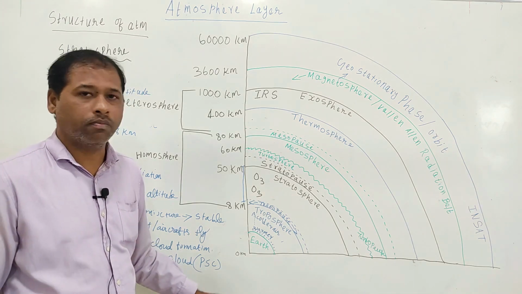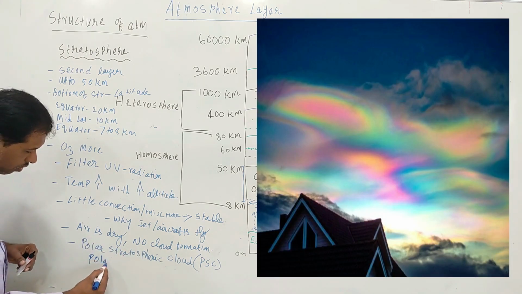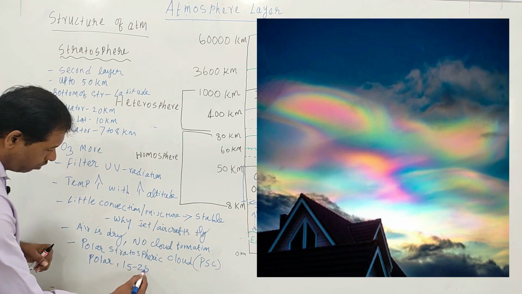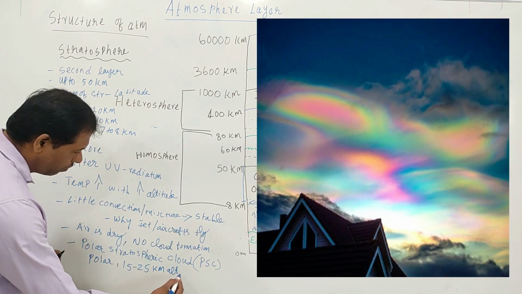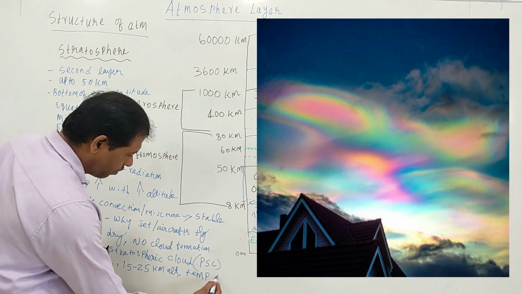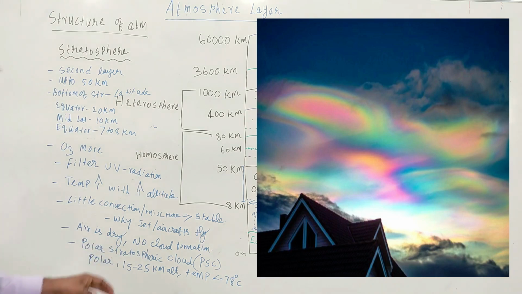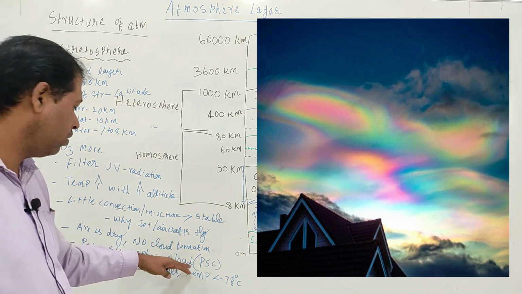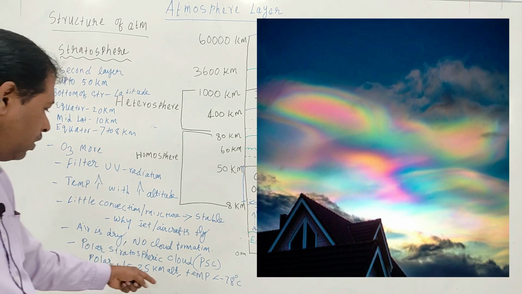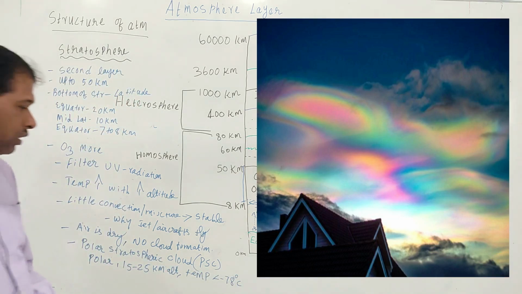Here clouds form. These polar stratospheric clouds form in the polar region at 15 to 25 kilometer altitude when the temperature drops below minus 78 degrees Celsius.